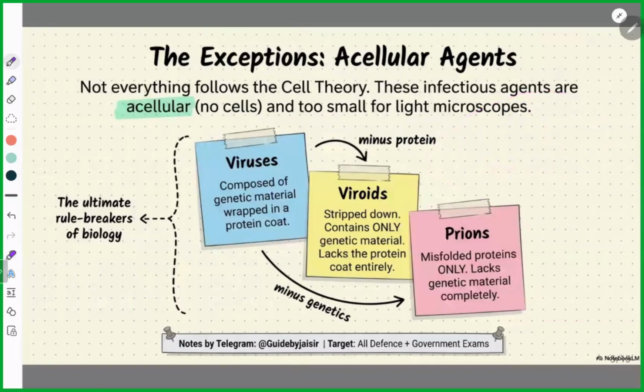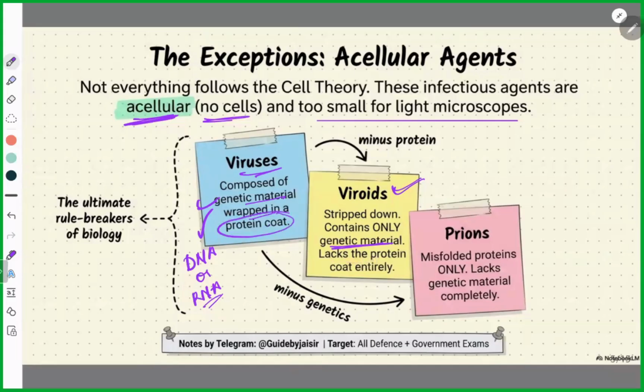Now, not everything follows cell theory, obviously. These are categorized as acellular, no cells, and too small for a light microscope to see. Viruses are composed of genetic material wrapped in a protein coat, either DNA or RNA. Next, viroids. Viroids contain only genetic material but lack the protein coat. Viruses have a protein coat, but the protein coat is not present here.